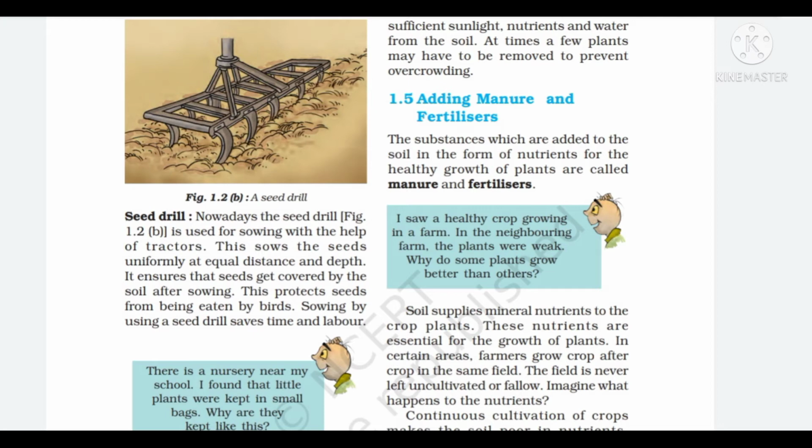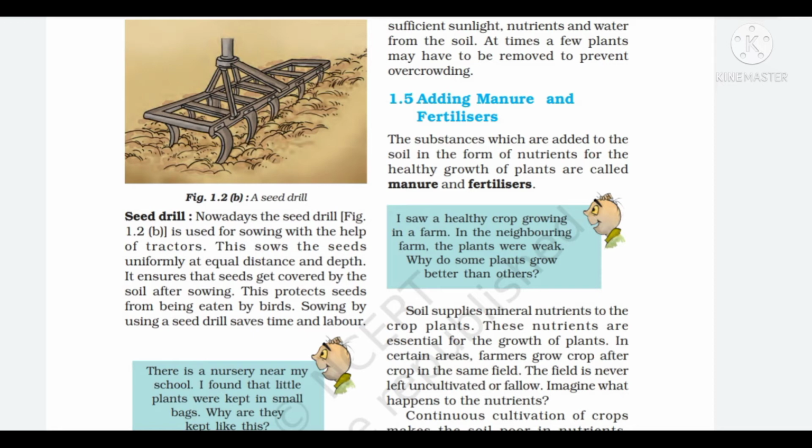Sowing by using a seed drill saves time and labor. Next agricultural practice is adding manure and fertilizers. The substances which are added to the soil in the form of nutrients for the healthy growth of plants are called manure and fertilizers. Continuous cultivation of the crops makes the soil poor in nutrients.